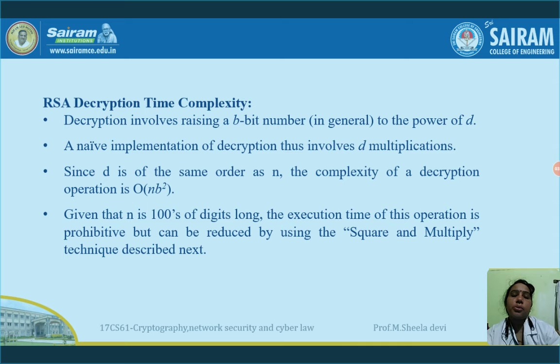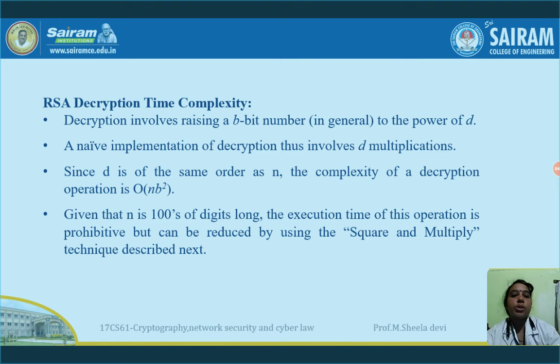Next is RSA decryption and the time complexity. What is the time taken for the decryption process? The decryption involves raising a b-bit number to the power of d. As I said, ciphertext power d mod n is the formula for the decryption. So a naive implementation of decryption involves d multiplications, since the exponent is d. Since d is of the same order as n, the complexity of the decryption operation is